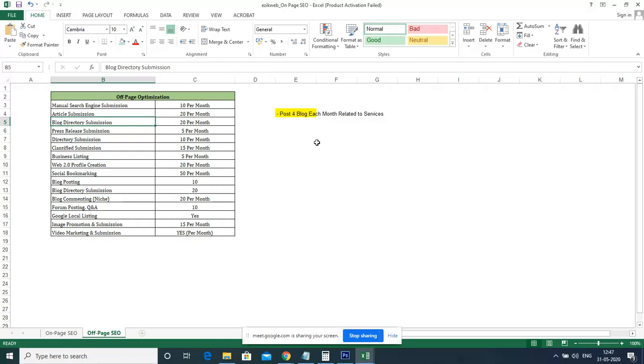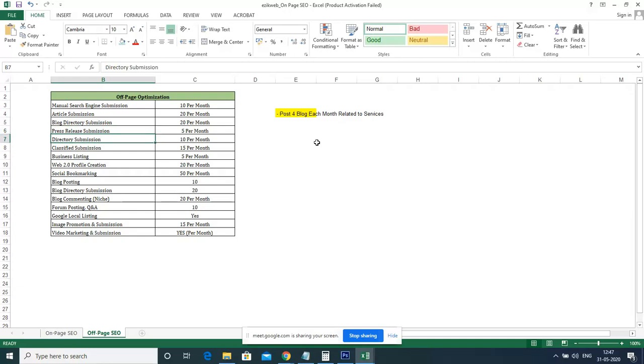So blog and directory submissions are where we submit the link in the particular blogs and directories which are available online. Then we have press release submissions. There are a lot of press release websites available, paid and non-paid. We can give the link and the content about the website, and they publish it in their online paper or online news press. Through this we will be getting a backlink with an anchor text.